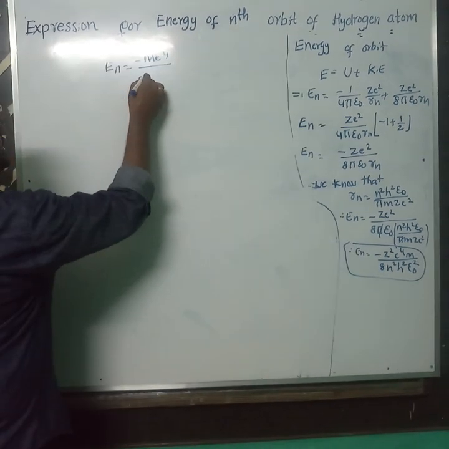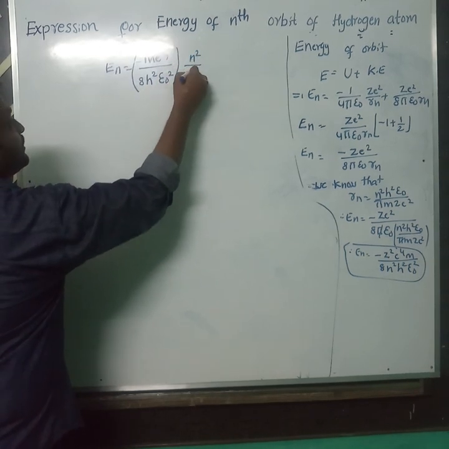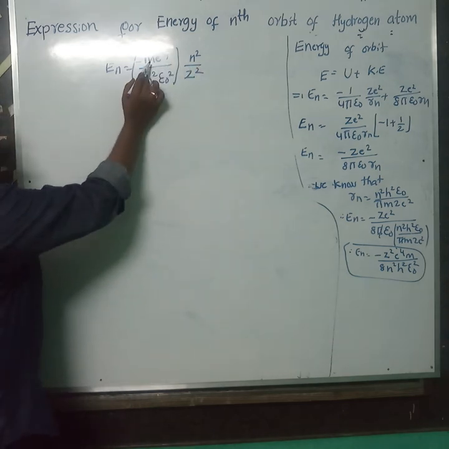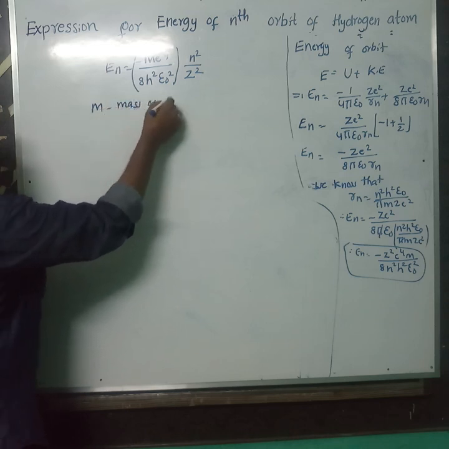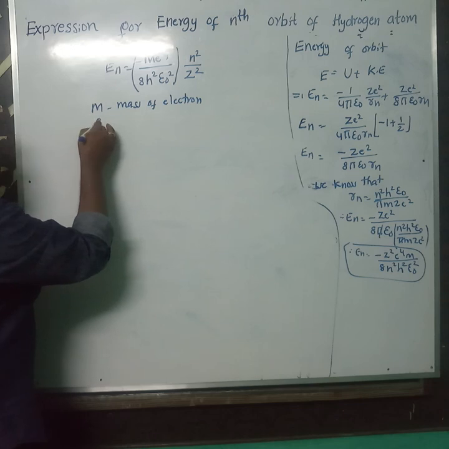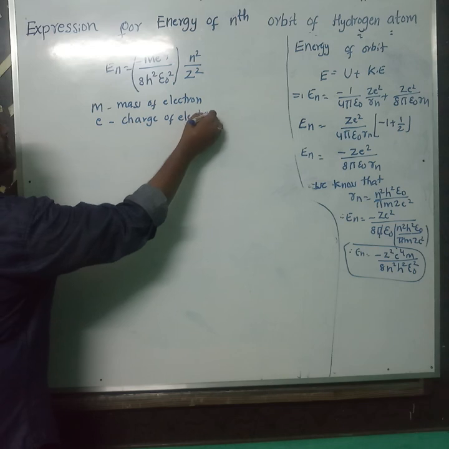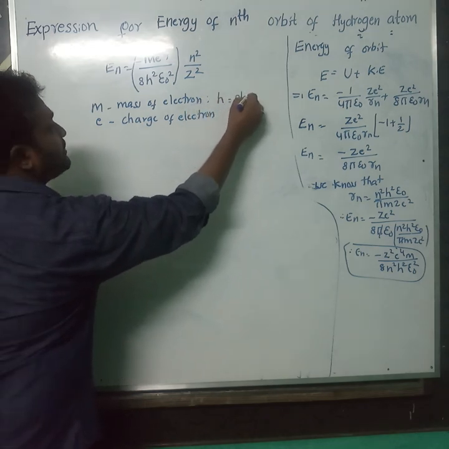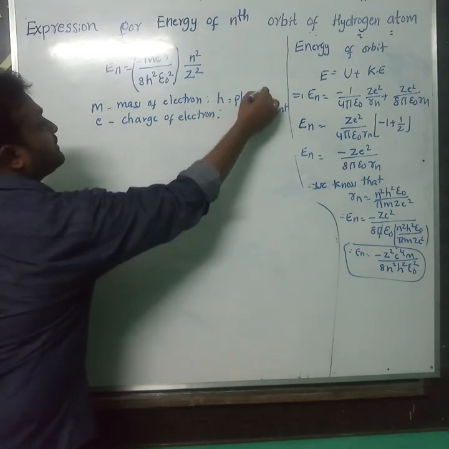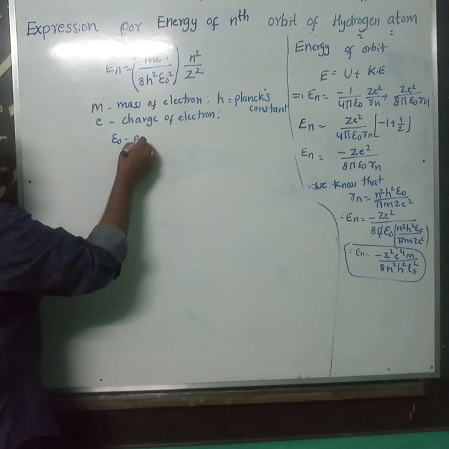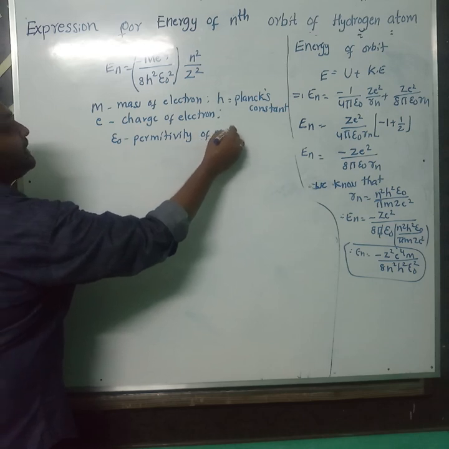Here m is constant, the mass of the electron. e is the charge of the electron, h is Planck's constant, and epsilon naught is the permittivity of the medium.